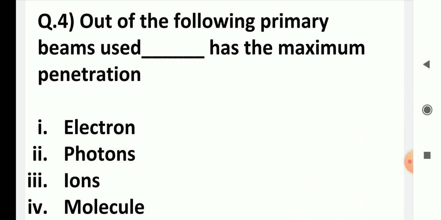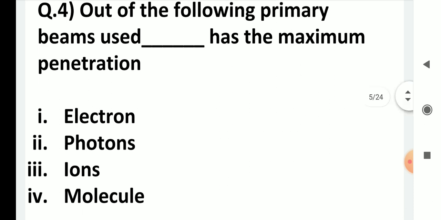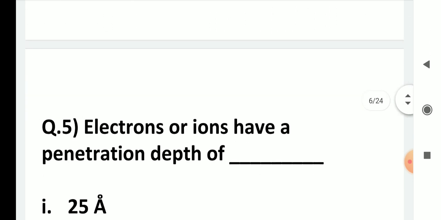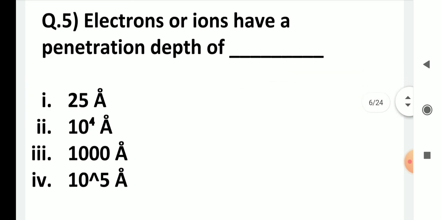Fourth one, out of the primary beams used, dash has the maximum penetration: electrons, photons, ions, or molecules. Next one, electrons or ions have a penetration depth of 25 angstrom unit, 10 to the 4 angstrom unit, 1000 angstrom unit, 10 to the 5 angstrom unit.